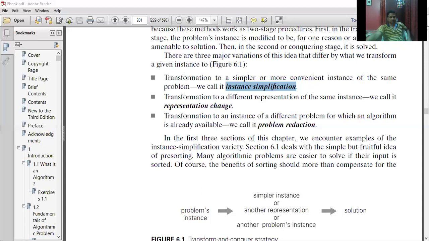Sort the list. That's the transformation stage. I want to determine whether the array elements are unique or not. First, sort the list and then do a linear scan. For i equal to 0 to n minus 2, if A[i] is equal to A[i+1], just compare with the next neighboring element. That's it. If they are equal, return false.